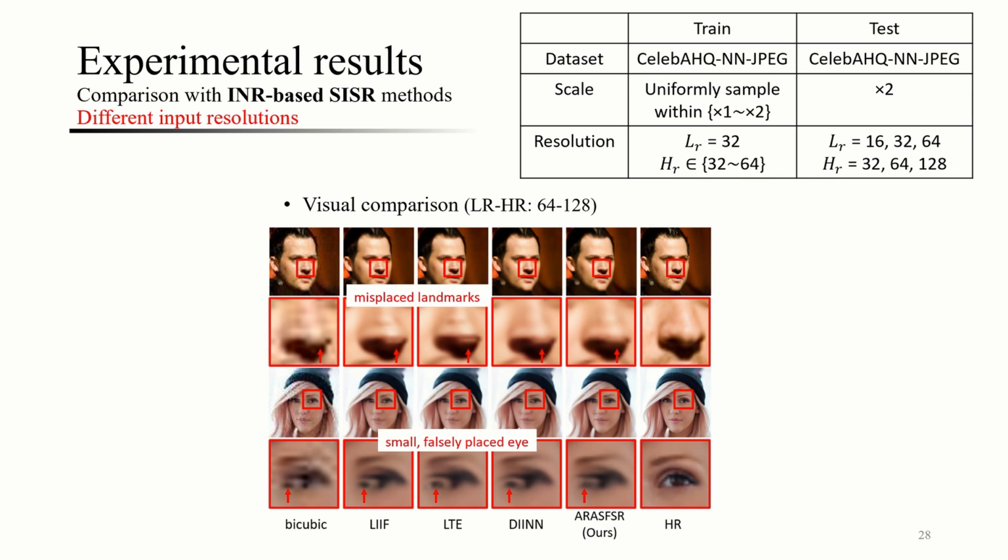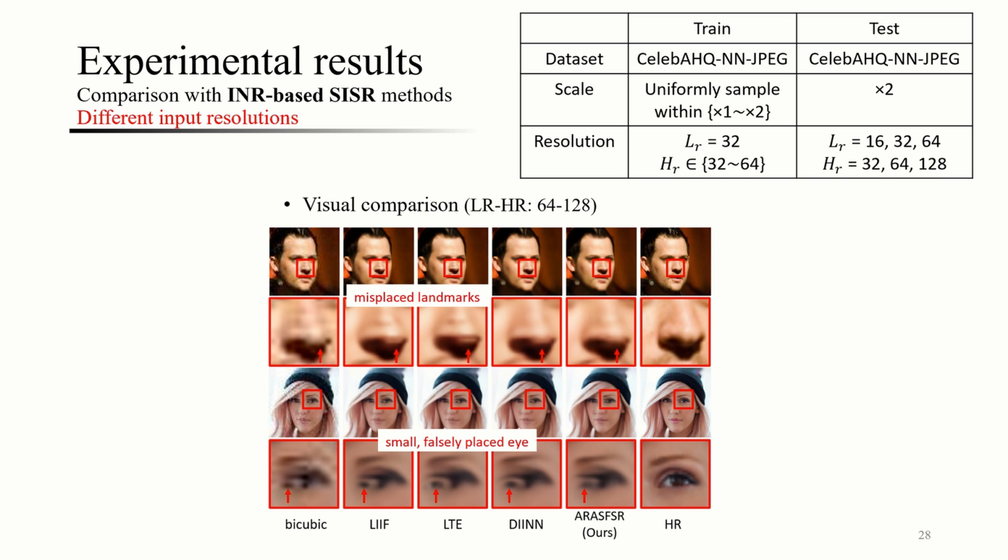Second, we create the CelebAHQ NNJPEG dataset by downsampling CelebAHQ using the nearest neighbor method and introducing JPEG compression artifacts. In this figure, we observe that previous work encounters artifacts when the input resolution of the face image changes, as the implicit image function is constrained to a local view.